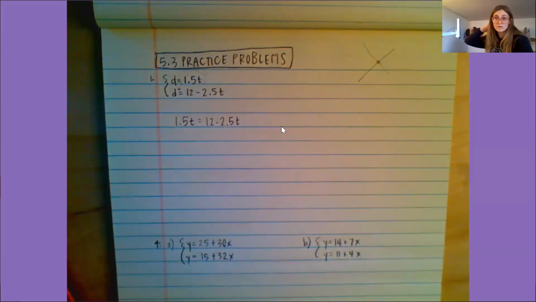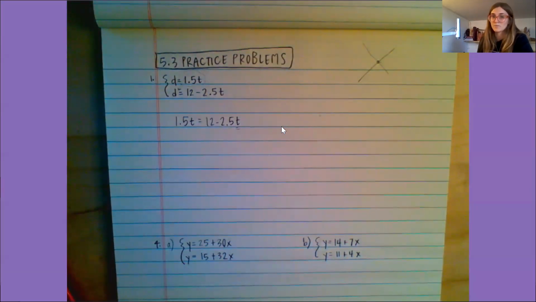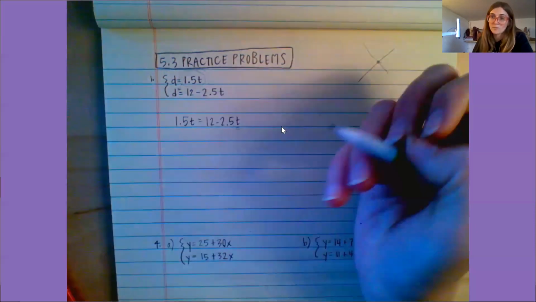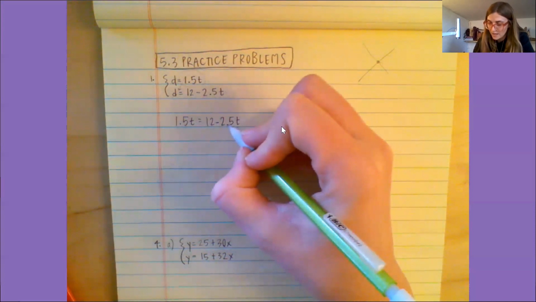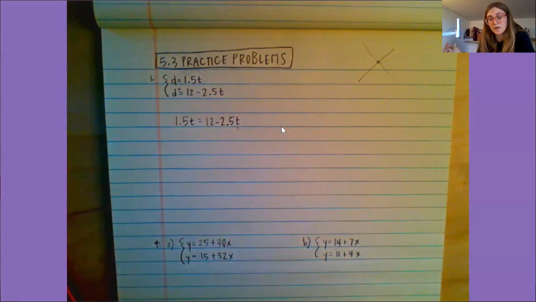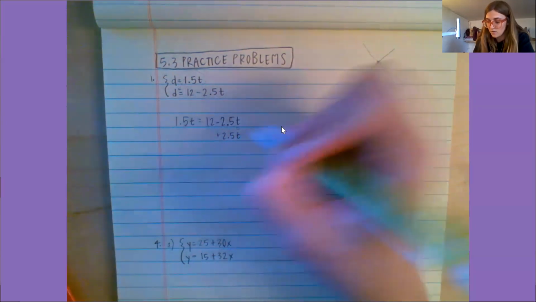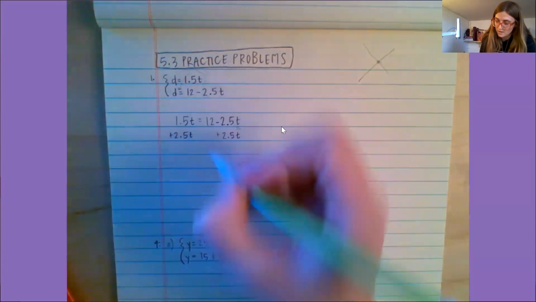Now I need to solve this equation for t. That means I want to get the t all by itself. So I'm going to move this 2.5t over here to be with the 1.5t. Since I'm subtracting on this side, the way I undo that operation is to use the inverse operation. So I add 2.5t over here, which means I also need to add 2.5t over there.